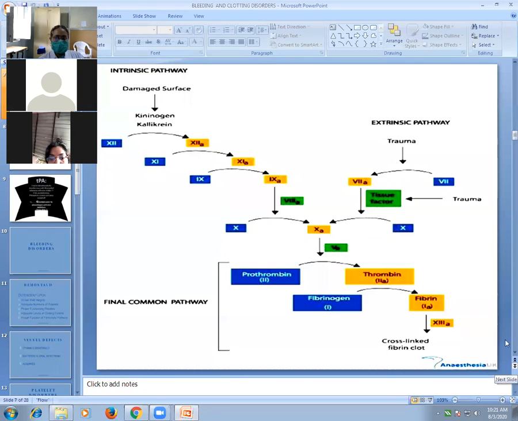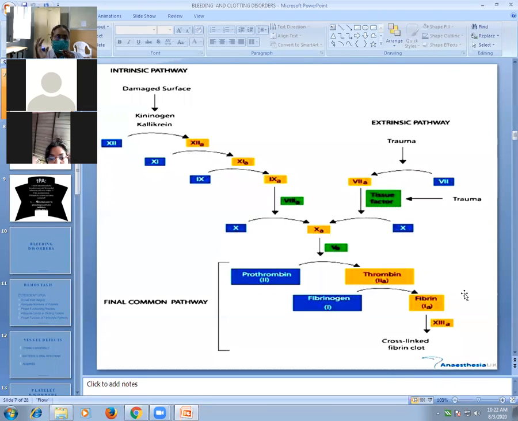This is the coagulation pathway: intrinsic pathway, extrinsic pathway, and then the common pathway, and the final product is formation of a clot. The intrinsic, extrinsic, and common pathways lead to formation of thrombin from prothrombin. Thrombin converts fibrinogen to fibrin. Fibrin polymer causes formation of the clot, and this clot is stabilized by factor 13. So the final product is the formation of a blood clot, which arrests the bleeding. This is the coagulation phase.